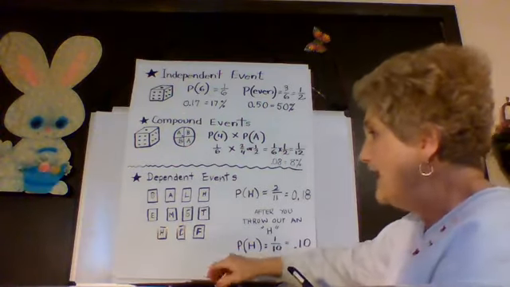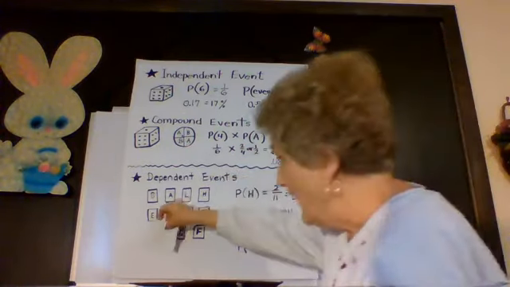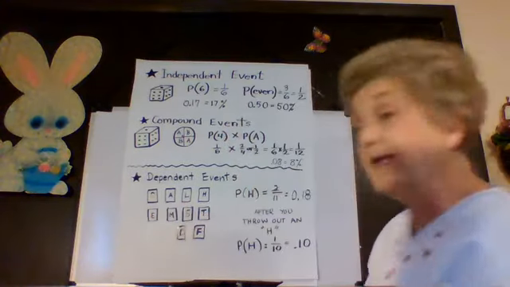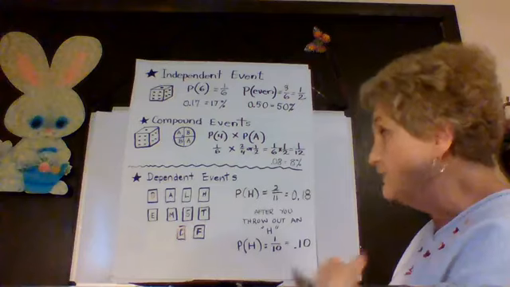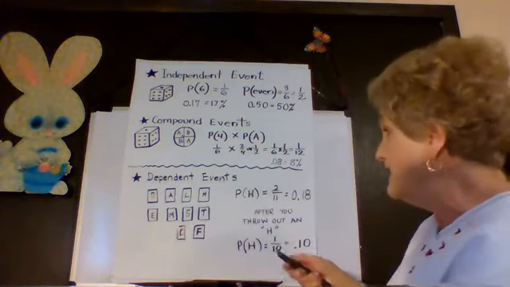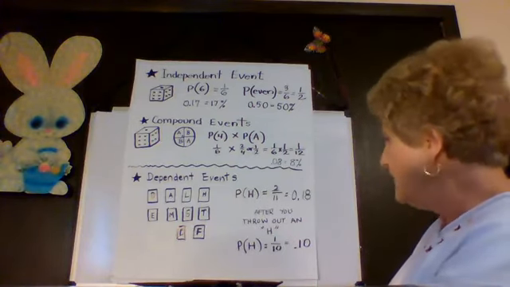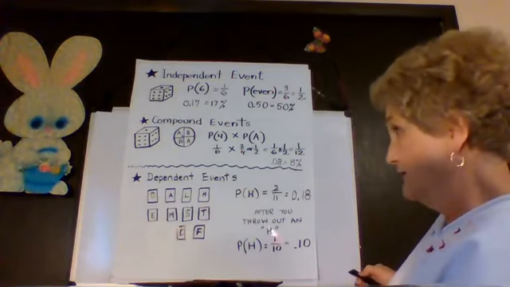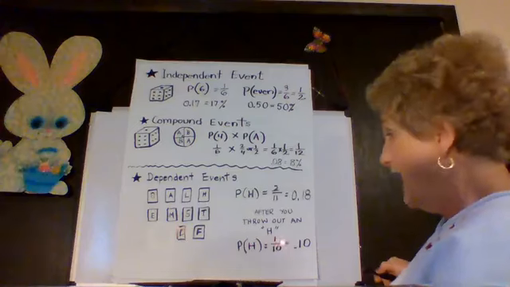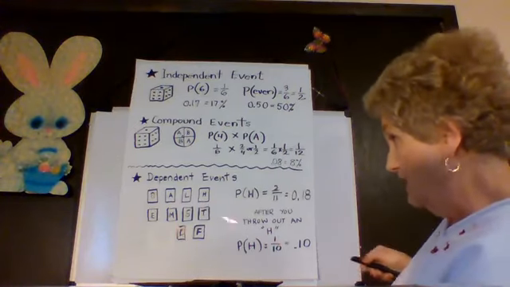But now, what if I picked an H and threw it out and didn't put it back in again? I've changed things. My next thing I'm going to do depends now on the first thing I did. What it did is it changed quite a bit. Now I only have 1 H. So if I wanted a probability of an H, I only have 1 this time in this pile of cards.